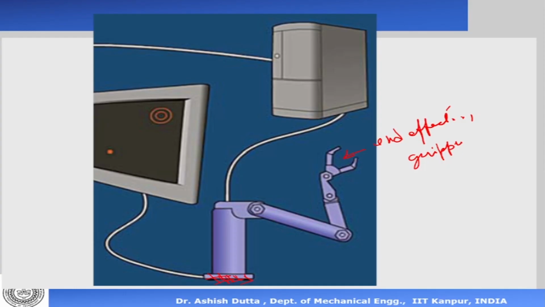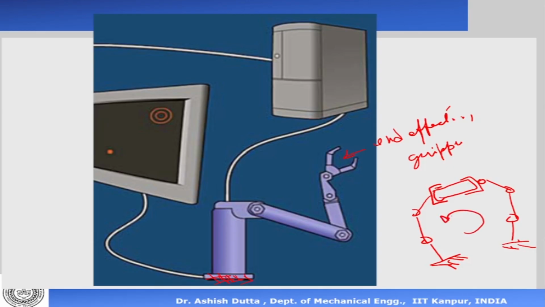Now you can have two grippers holding an object. So this is an object which is held by two grippers. This is one robot, a serial arm. There's another serial arm. Both of them are fixed here and here, but on the free end also, they are holding an object together. So they are constrained. This is something like a serial arm, and this is something like a parallel arm. So we have a serial arm and we can have a parallel arm. A parallel arm is one in which the end is constrained with respect to something, like in this case it is holding an object and it is constrained. This is a parallel arm.